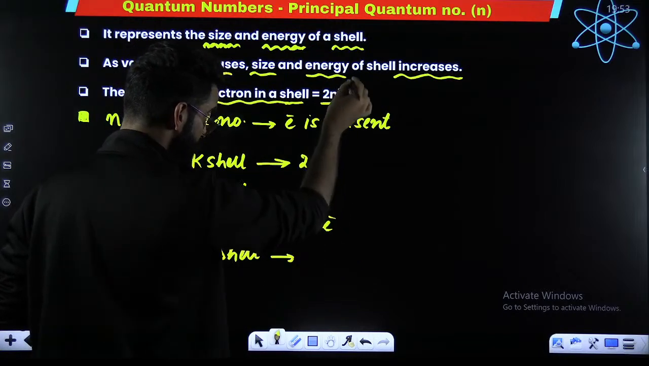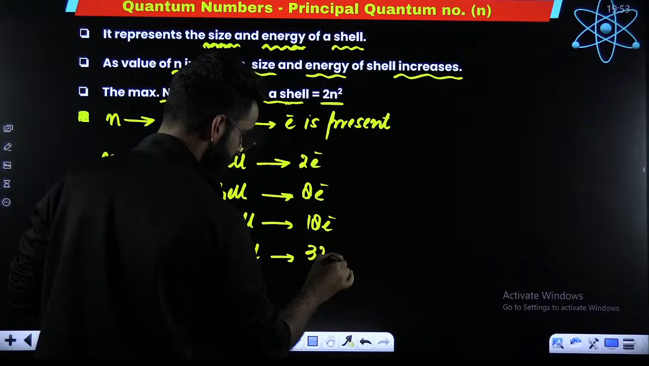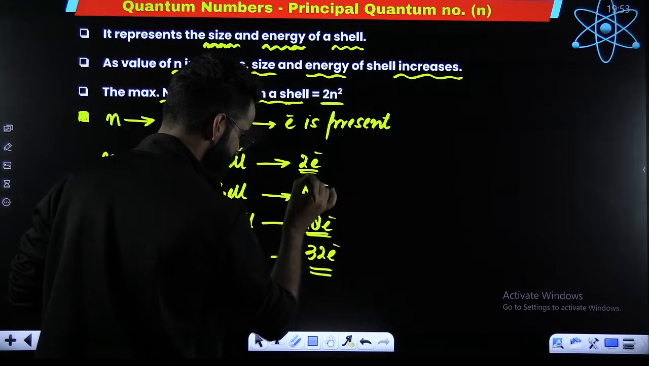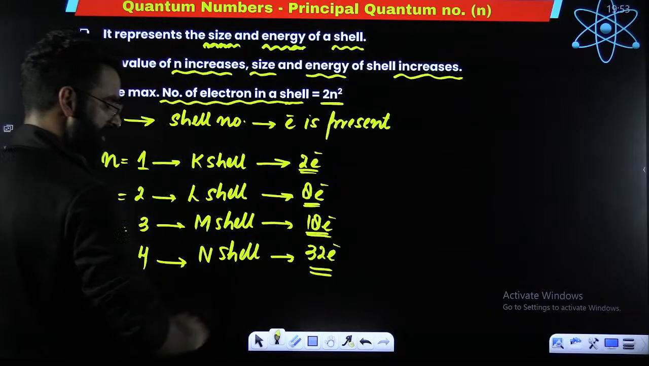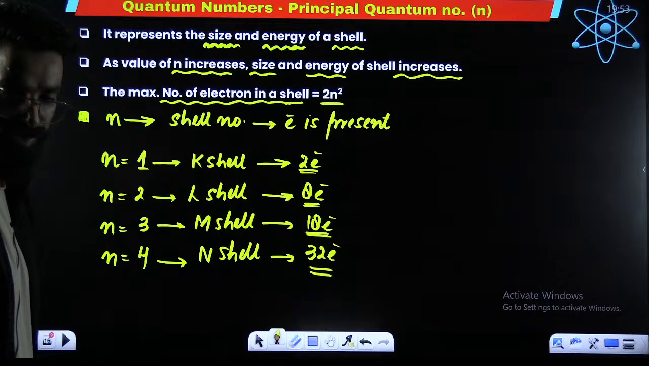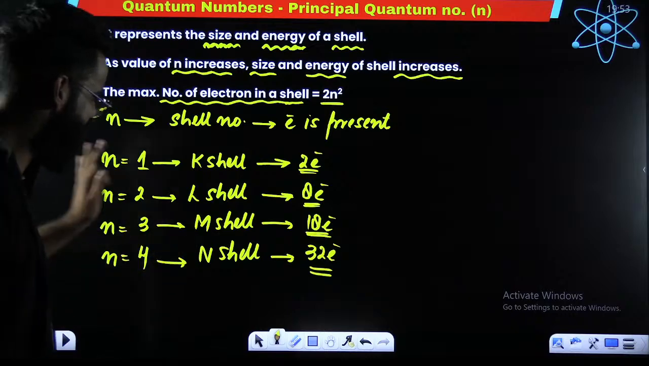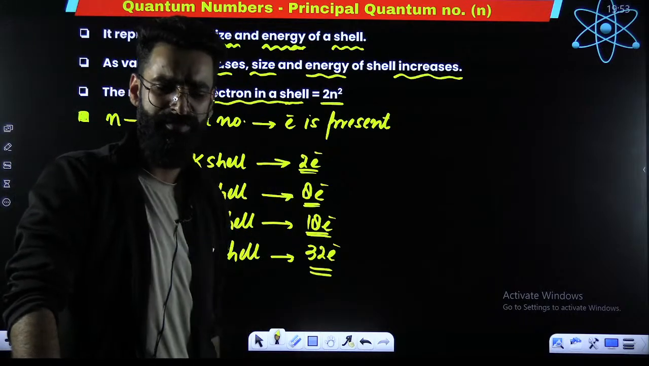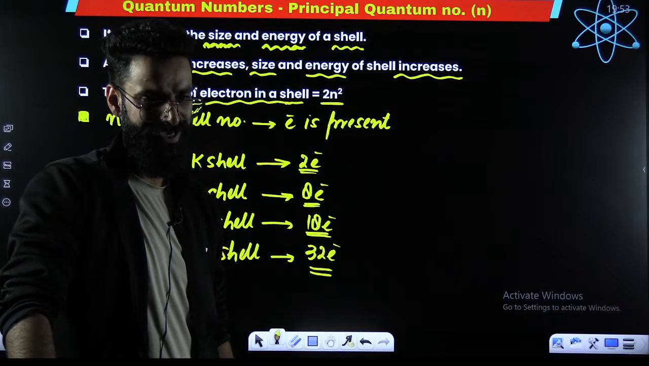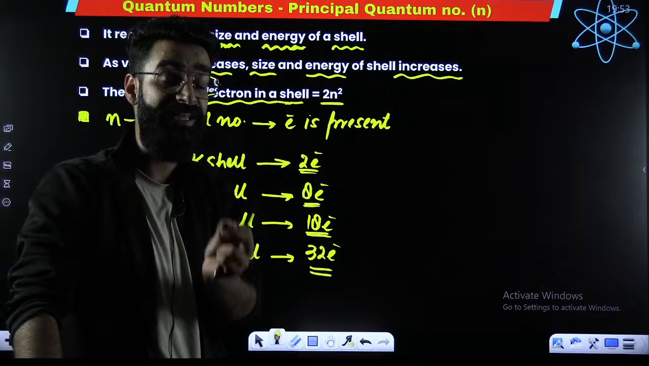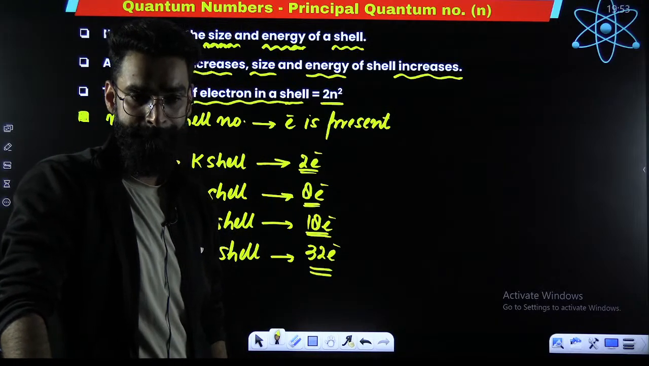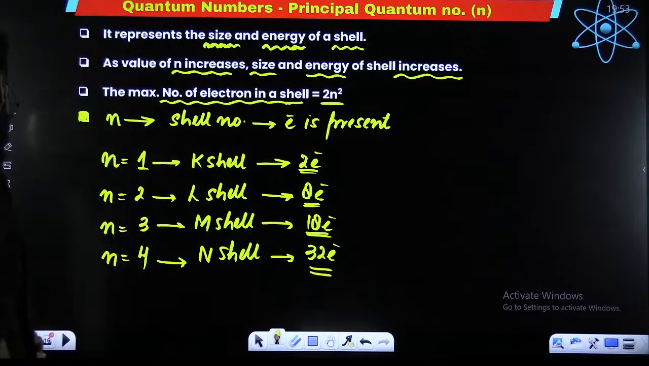In the fourth one, 4, 4, 16, 2, 32. So the maximum number of electrons that can be accommodated in the first shell, second shell, third shell and fourth shell are respectively 2, 8, 18, 32. Okay? So this is just the information which you need to remember about the principal quantum number. That's all. Nothing more than this. In short, the principal quantum number gives me the idea about the shell number in which the electron is present. Okay? Now comes the important one.